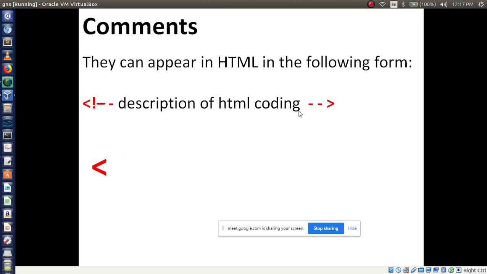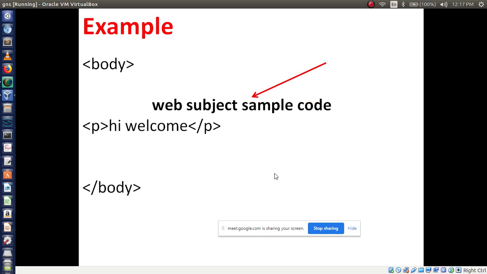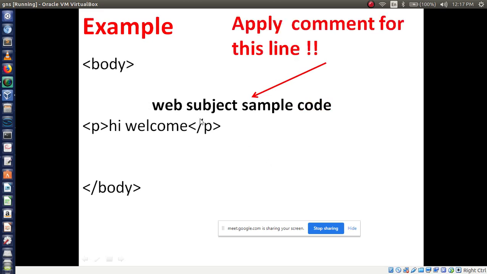See, to make any line comments, first we have to use angle bracket followed by exclamation mark. No, listen first here. Angle bracket followed by exclamation mark, then two hyphens. It's a beginning stage. Then at the end of the line we have to write two hyphens followed by angle bracket. This is comments. Now you understood this? Kiran understood this? Now tell me this, how to make this line as a comment?